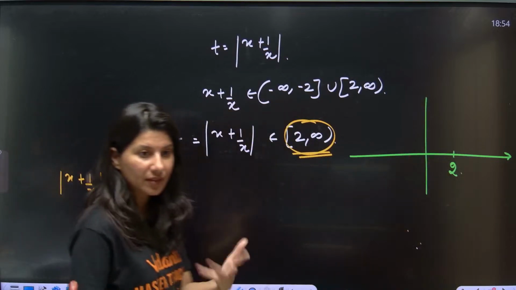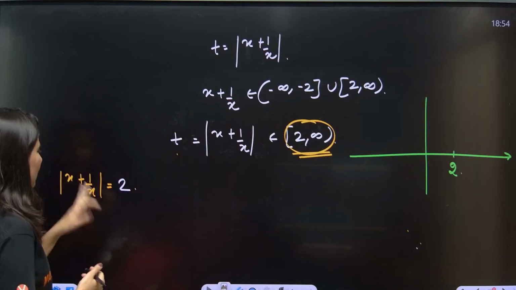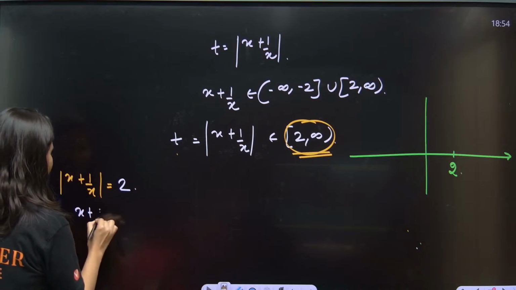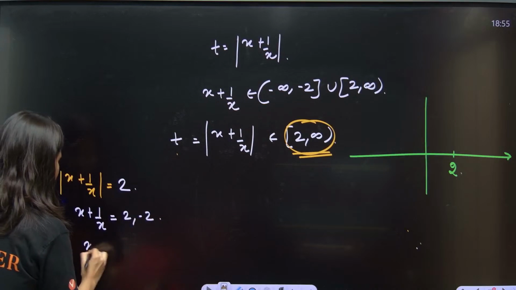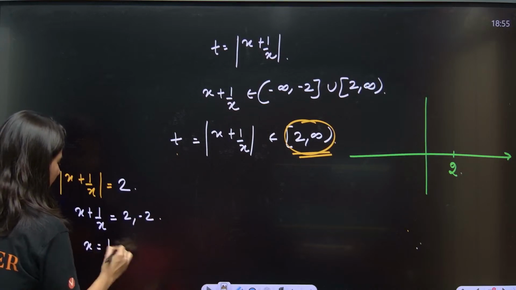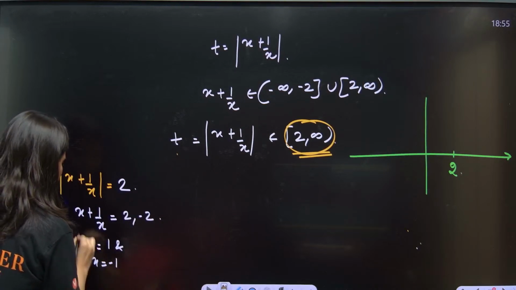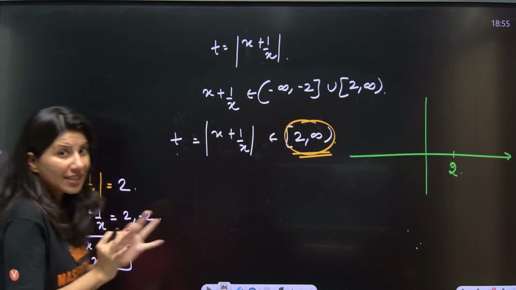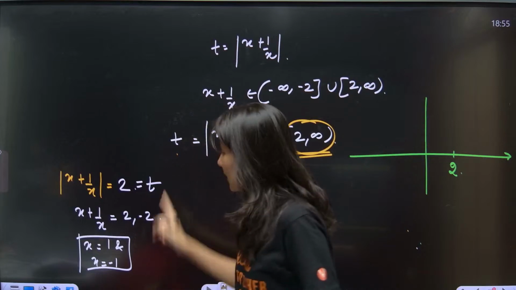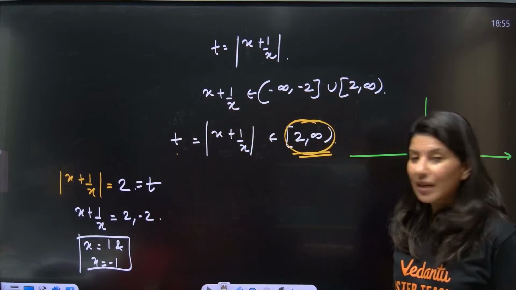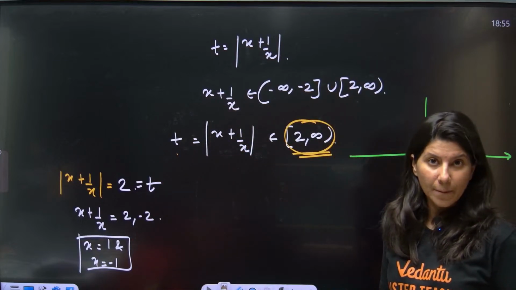Then what will happen? So, ma'am, x plus 1 by x is equals to 2, that means x plus 1 by x is equals to 2 comma minus 2. So, from here you will get x equals to 1 and x equals to minus 1. So, the moment you put t is equals to 2, it is going to get you 2 solutions.